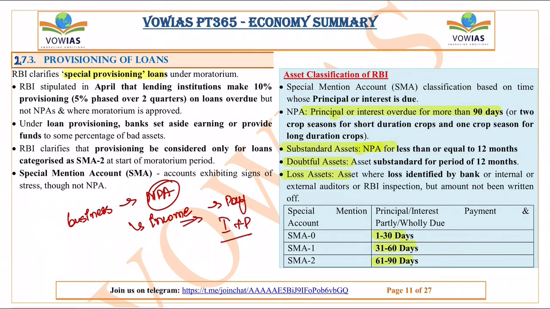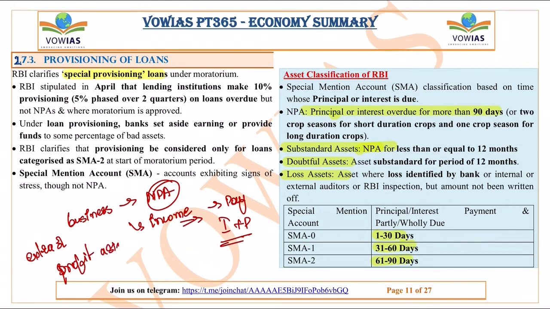So they were not able to pay the interest as well as the principal. That is the reason the RBI has introduced this provisioning of loans concept, where provisioning will be done for loans that have turned NPA because of the pandemic. That means these businesses will be given some extra loan, or some amount of the bank's profit will be kept aside.